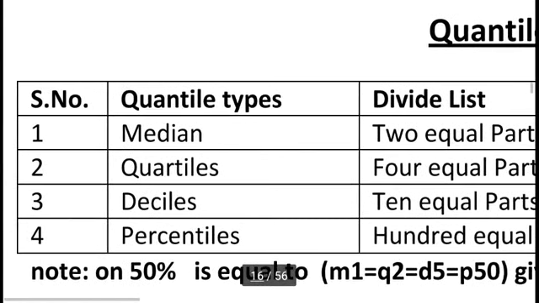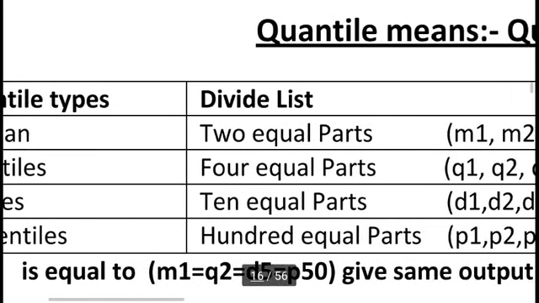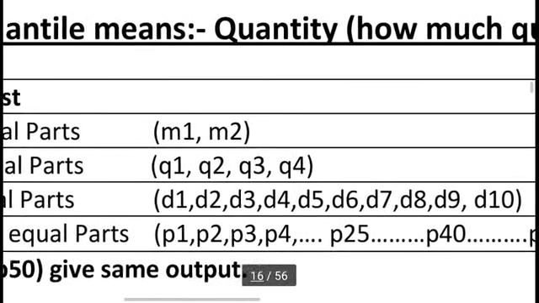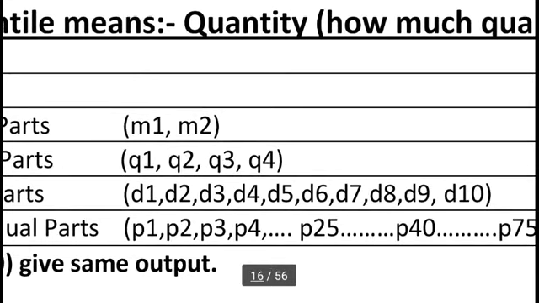Third is decile. We can also divide a list into 10 equal parts for analysis purpose, so we say deciles. The 10 equal parts we can term D1, D2, D3, D4, D5, D6, D7, D8, D9 and D10.